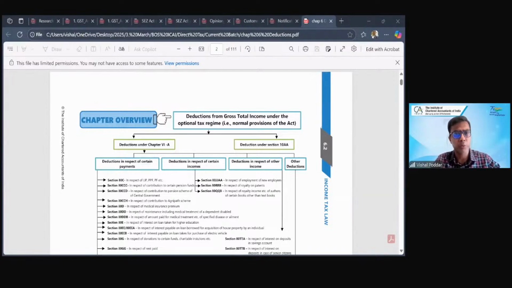Okay, so Astha has a question. Sir, in 55A, if the assessee claimed value on purchase and not on FMV, then also will this section apply? Okay, so you're talking about section 55A, if I'm not wrong, because there is some spacing. So I'm assuming you're asking about 55A, which is the capital gain section dealing with valuation. Am I right?